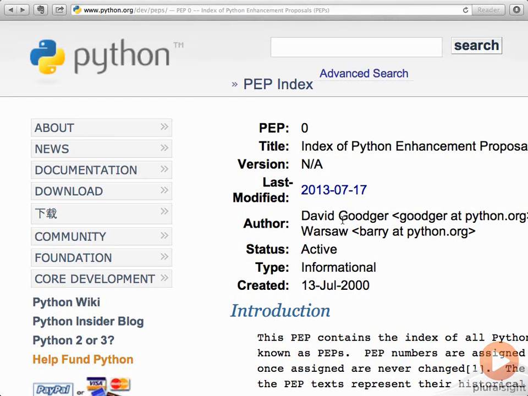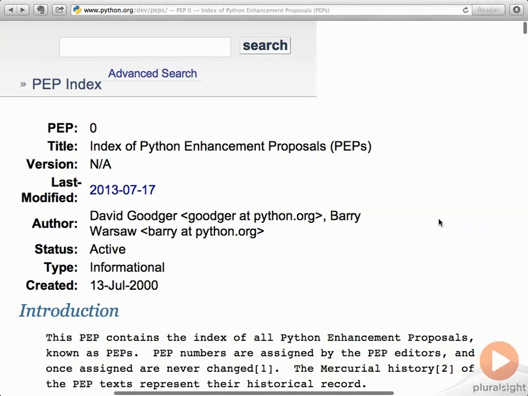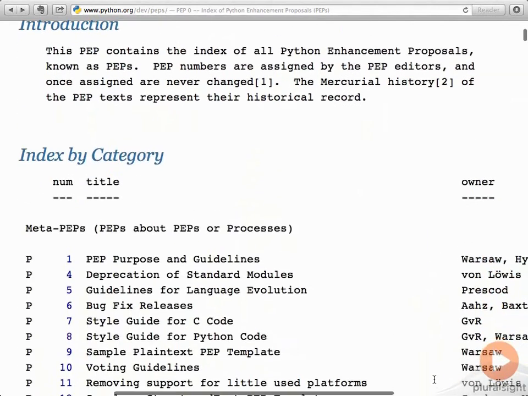Many programming languages are at the center of a cultural movement. They have their own communities, values, practices, and philosophy, and Python is no exception. The development of the Python language itself is managed through a series of documents called Python Enhancement Proposals, or PEPs.